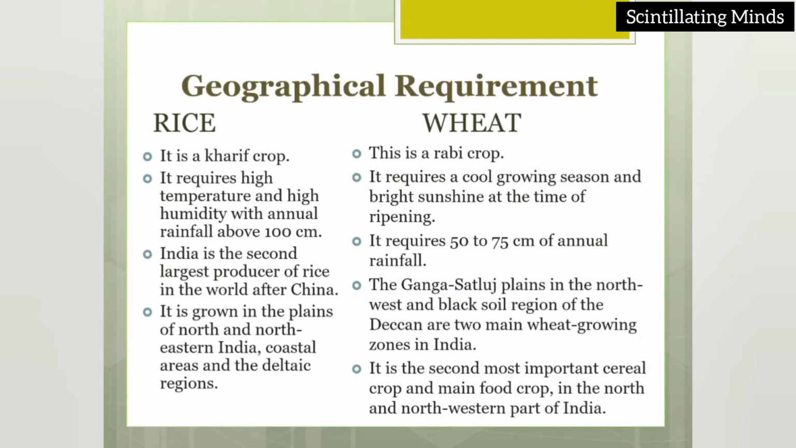The areas which are good in the production of wheat are the Ganga-Satluj plains in the northwest and the black soil region of the Deccan, the two main wheat growing zones in India. And it is the second most important cereal crop and main food crop in the north and northwestern parts of India. So as you all know, wheat is a most demanding crop which is utilized in different parts of India, and even rice is important, no doubt.